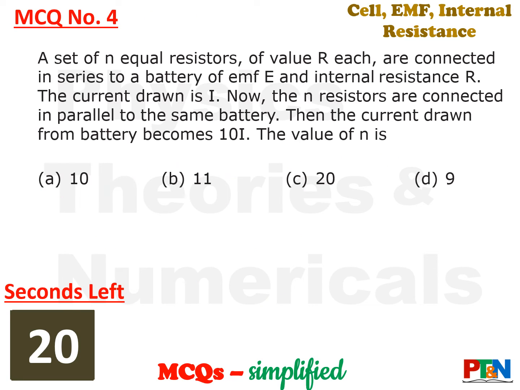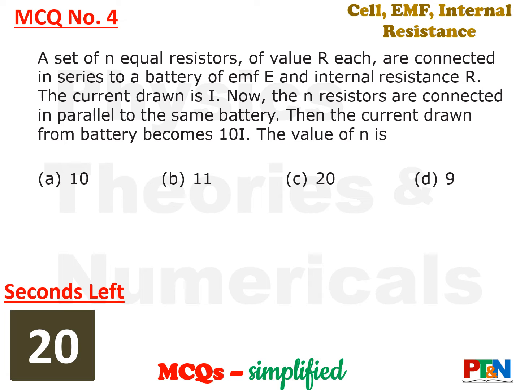Next MCQ. A set of n equal resistors of value R each are connected first in series to a battery of EMF E and internal resistance R. That means n resistors of value R and also internal resistance is value R. So n resistors are first connected in series across a battery of EMF E. The current drawn is I.